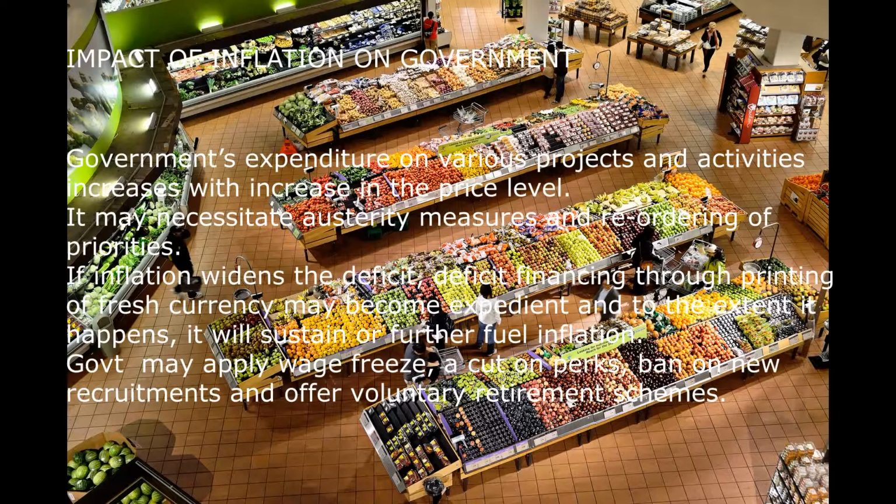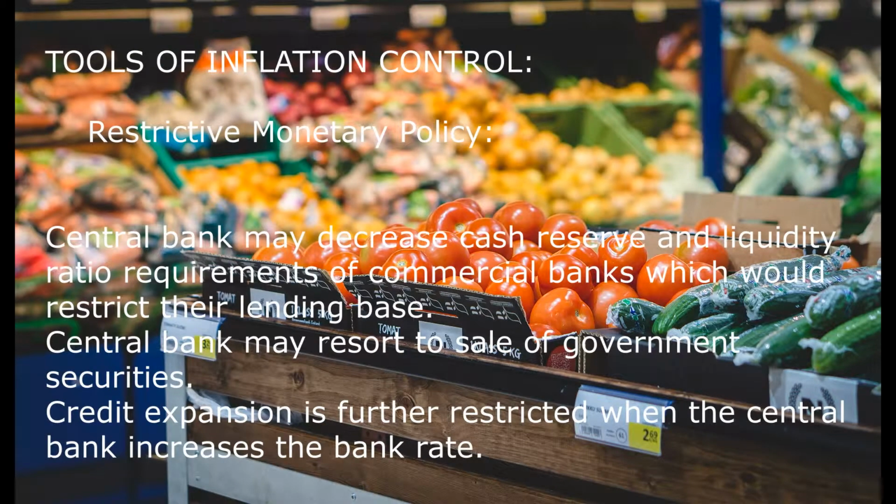Impact of inflation on government. Government's expenditure on various projects and activities increases with increase in the price level. It may necessitate austerity measures and reordering of priorities. If inflation widens the deficit, financing through printing of fresh currency may become expedient, and to the extent it happens, it will sustain or further fuel inflation. Government may apply wage freeze, a cut on perks, ban on new recruitments, and offer voluntary retirement schemes.